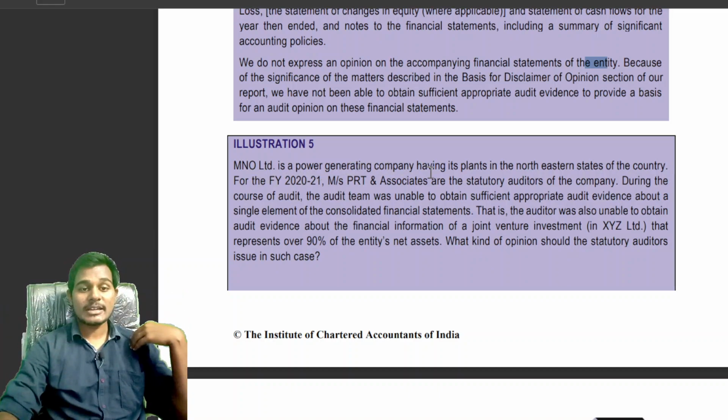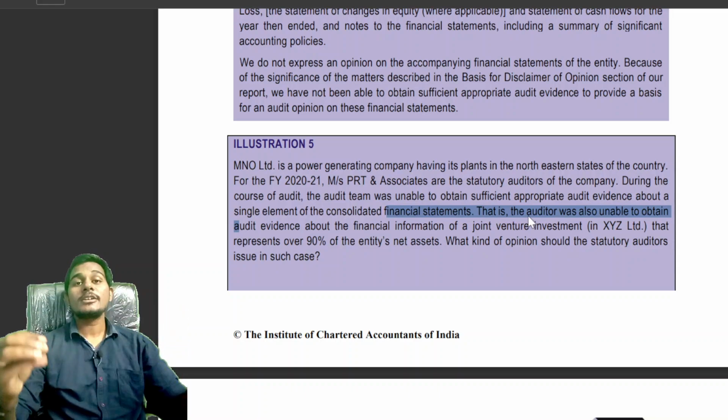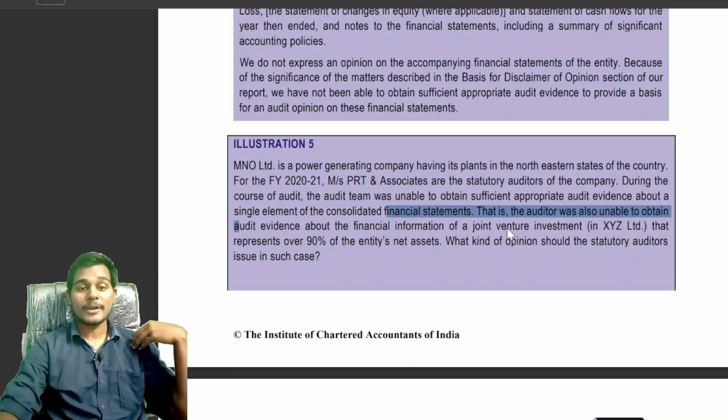MNO Limited is a power generation company having its plants in the northeastern state of the country. For the financial year 2020-2021, Messrs. RPRT and Associates are the statutory auditors of the company. During the course of audit, the audit team was unable to obtain sufficient and appropriate audit evidence about a single element of the consolidated financial statements. The auditor was unable to obtain sufficient appropriate audit evidence about the share of the going concern investment in XYZ Limited, which represents 90% of the entity's net assets.